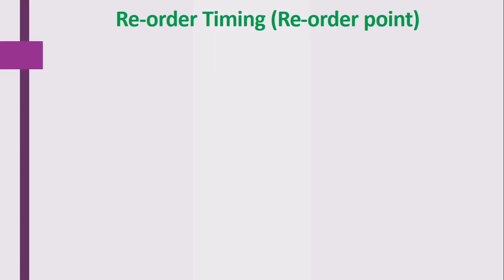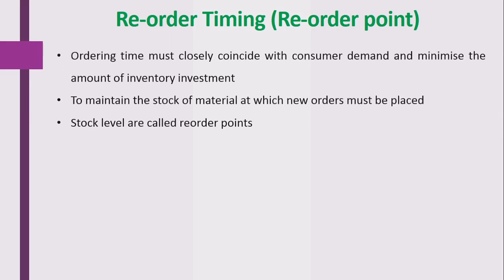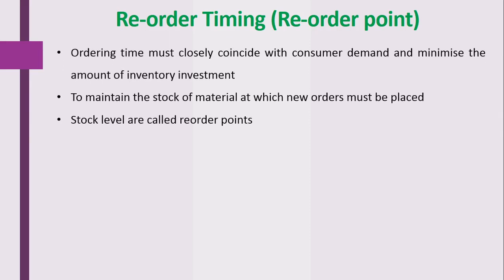This should be done when the safety stock remains in the hospital. The ordering time must closely coincide with consumer demand and minimize the amount of inventory investment. So the hospital will purchase this particular material at that particular time.